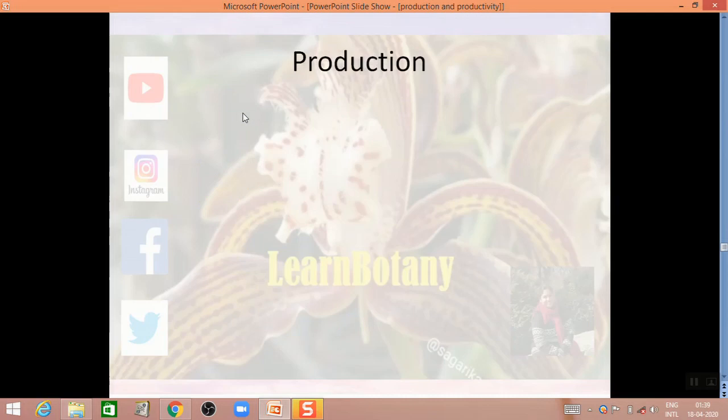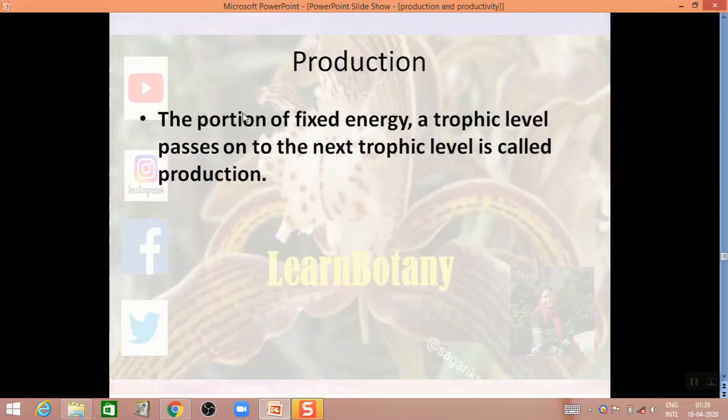Production is the portion of net energy or the fixed energy which a trophic level passes to the next trophic level. So it is the amount of net energy or the portion of fixed energy which a trophic level passes to the next trophic level. That is called production.